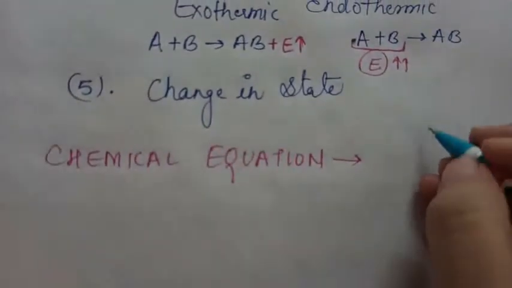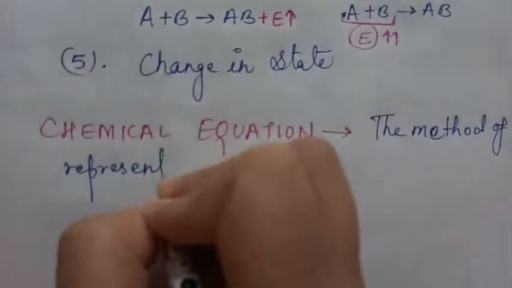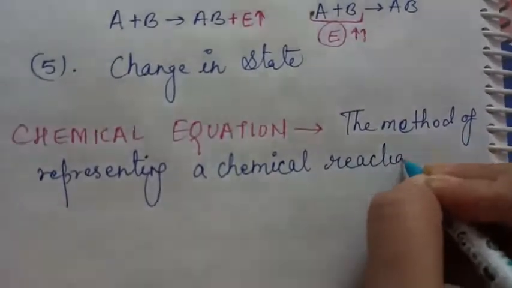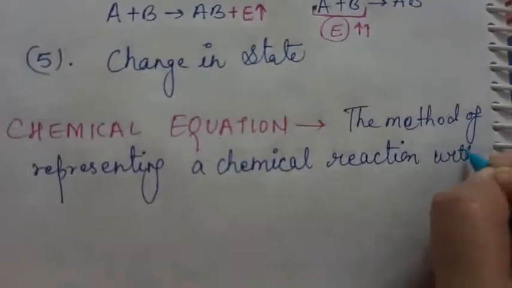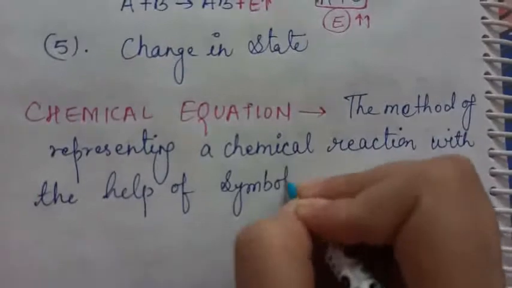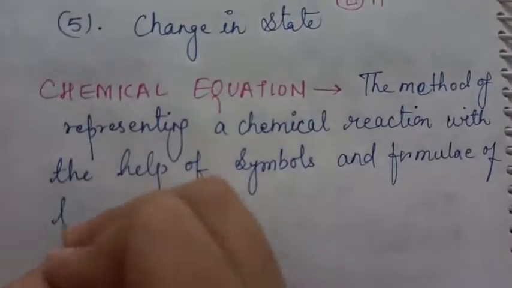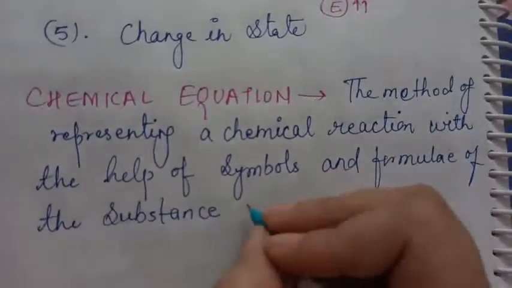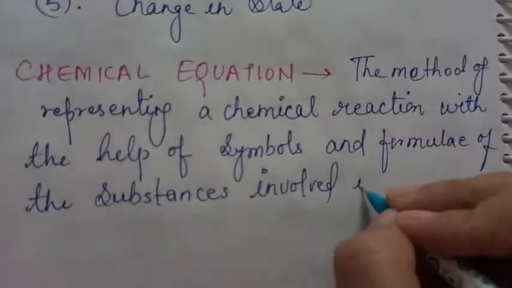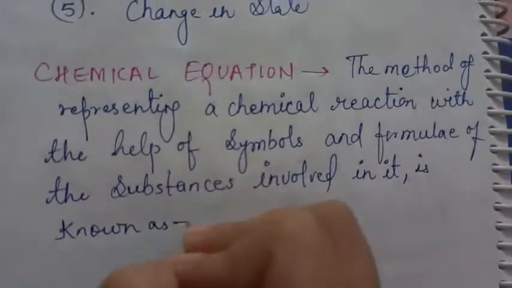A chemical equation is the method of representing a chemical reaction with the help of symbols and formula of the substances involved in it, and this is known as what? Chemical equation.